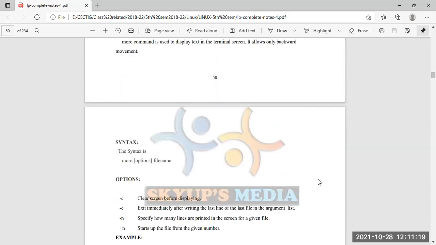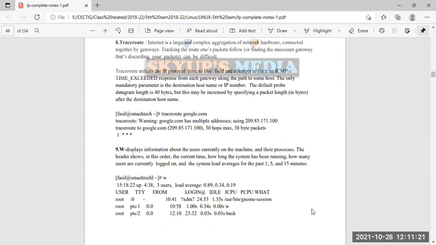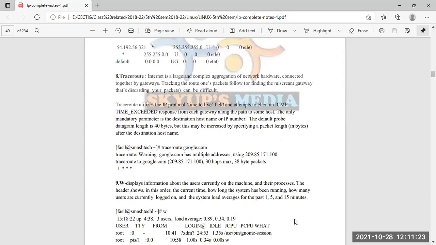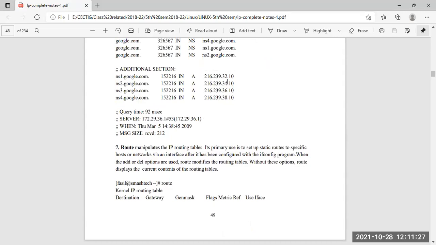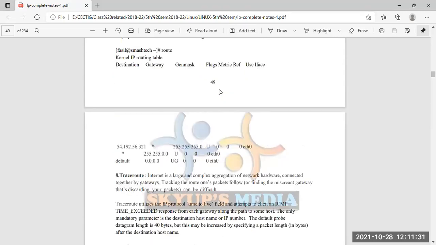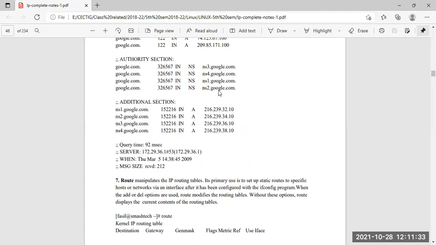Okay, up to this part is what we are going to discuss today in this networking section. If anyone has any doubts, they can tell me or ask me.